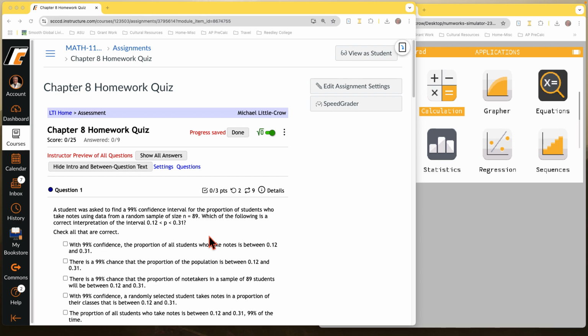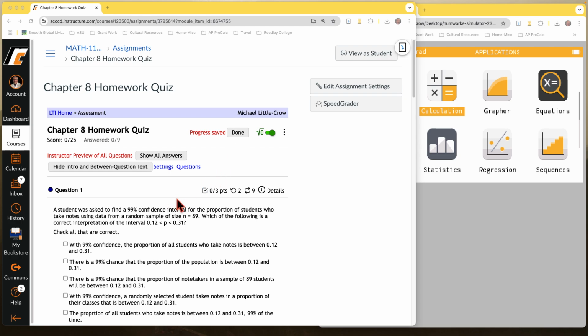Look at our homework quiz for Chapter 8 on inferences. I think we have about 9 questions, 0 of 9 answered. So let's go through this. These will be confidence intervals either around a mean that we obtain from a sample or a proportion, which is like a binary probability proportion that is true or false, doing something or not doing something.